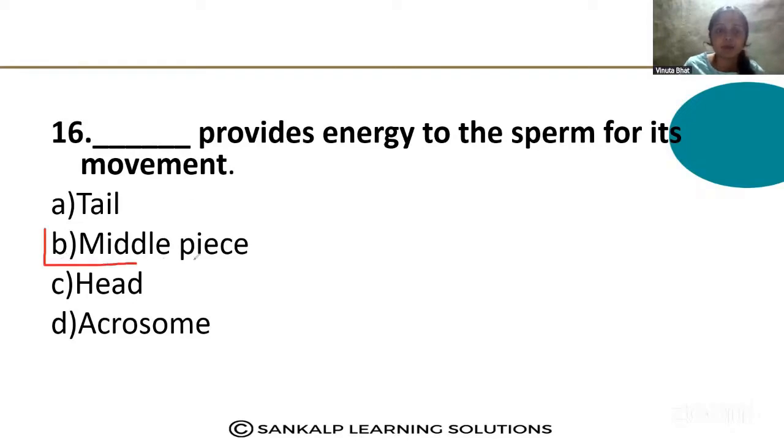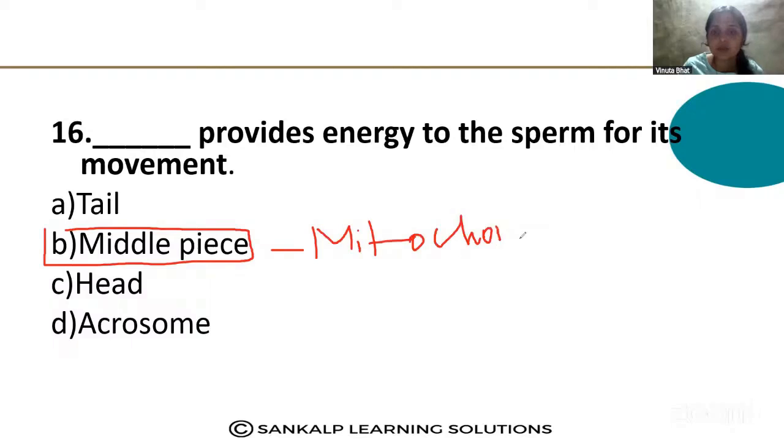Why? Because it contains the mitochondria, right? The mitochondria produce the energy that helps in the movement of the sperm.